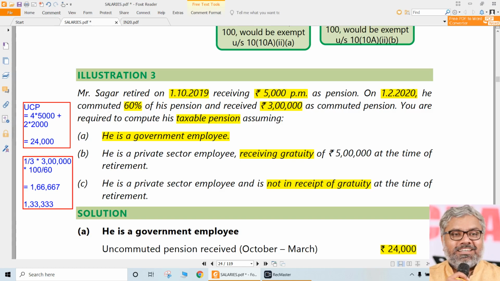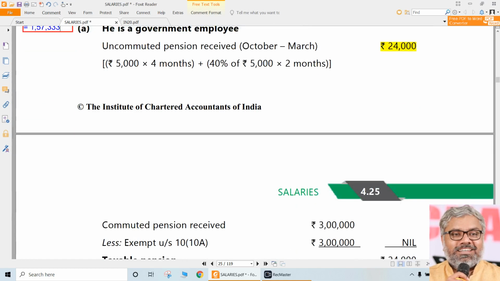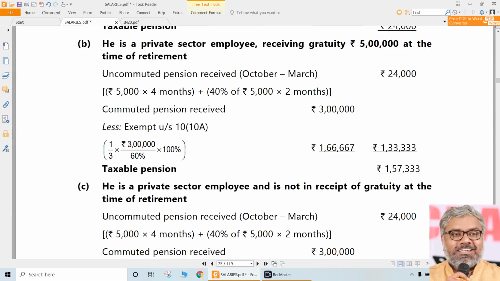1,33,333. But don't forget the uncommuted pension, that is also taxable, right? Plus 24,000, which comes to a total of 1,33,333 plus 24,000. That comes to the total taxable pension. How much in this case? 1,57,333. That is the taxable pension for the second case. 1,57,333. That is the final answer.